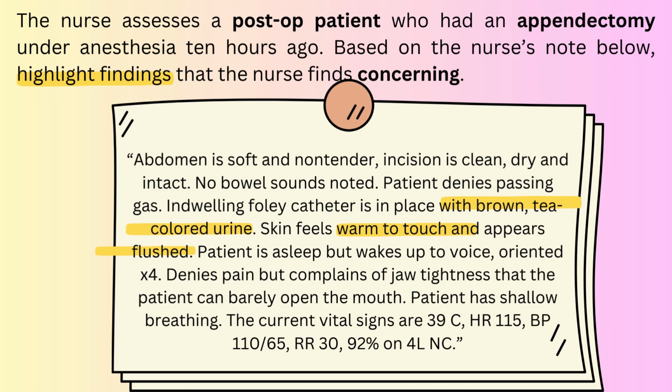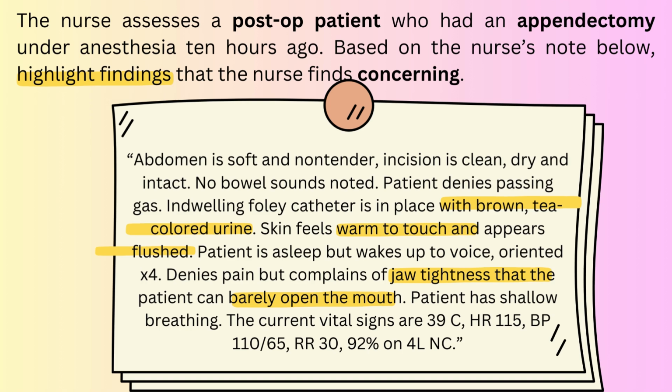Patient is asleep, but wakes up to voice. Oriented times 4. Denies pain, but complains of jaw tightness and can barely open the mouth. That should be an alarming finding, as this could be masseter spasm, which is a symptom of malignant hyperthermia. Malignant hyperthermia is a reaction to some anesthetic gases that results in a hypermetabolic crisis.